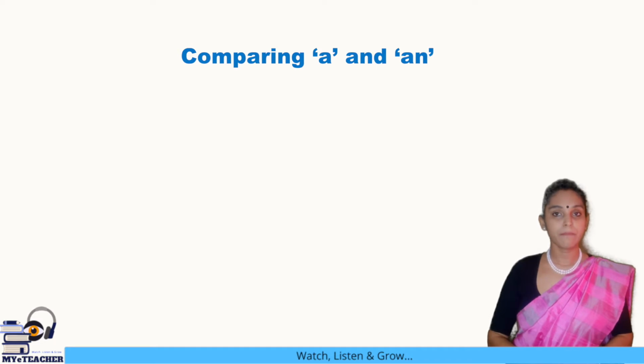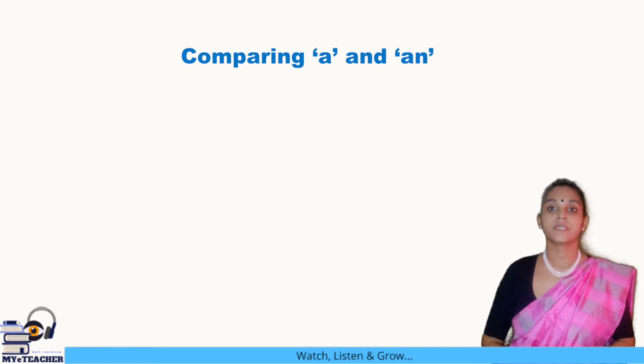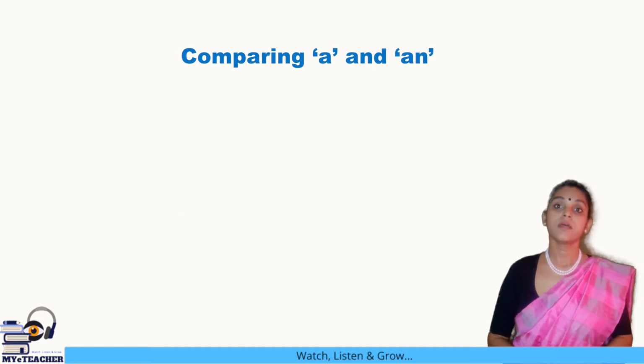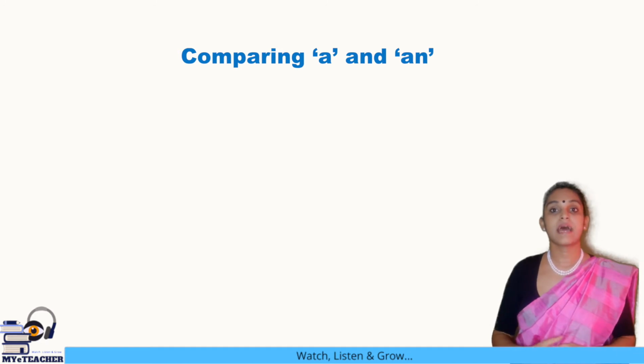We have to remember that the articles a and an can only be used for singulars, objects which are one in number. They cannot be used for those objects which are more than one in number. Then what is the difference between a and an? Let's first start with the article a.